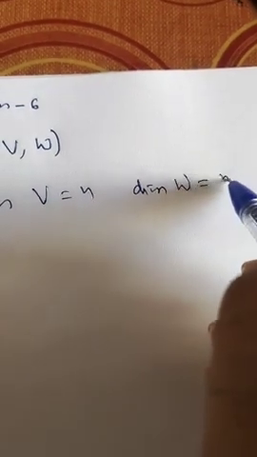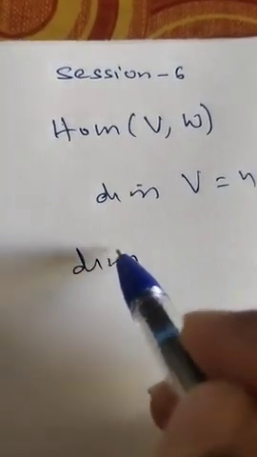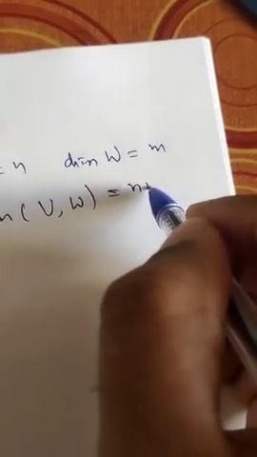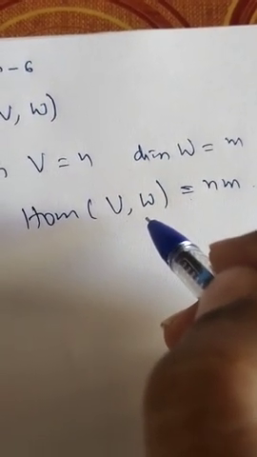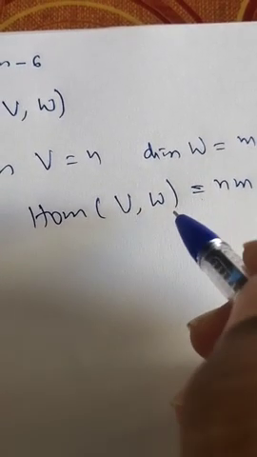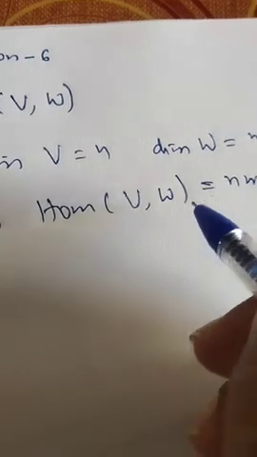So in the last class we studied what is meant by homomorphism, and the set of homomorphisms from vector space V to W is denoted by Hom(V,W). We proved that if V is a vector space of dimension n and the dimension of the vector space W is m, then the dimension of Hom(V,W) is n into m, which means there are n into m basis elements for the vector space Hom(V,W), that we denote by Tij.